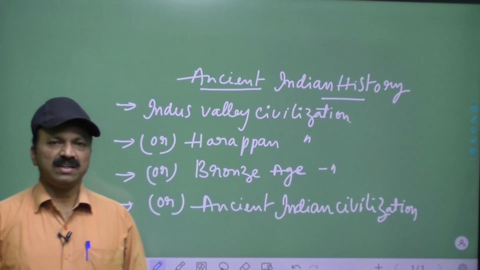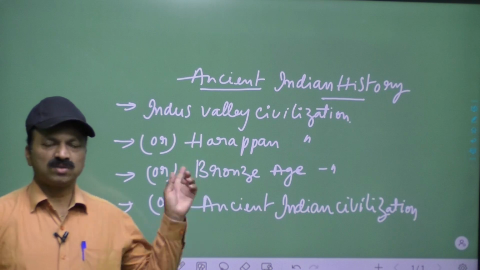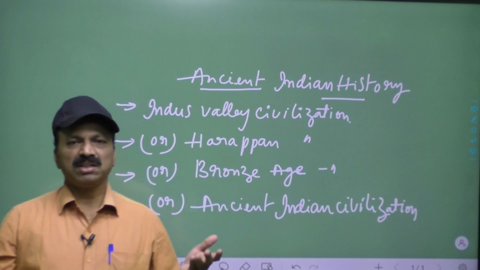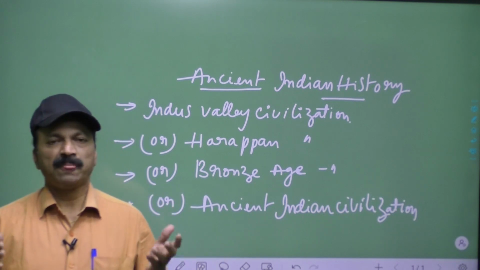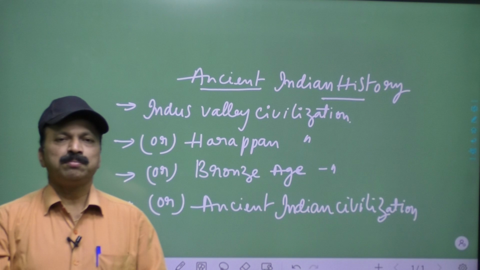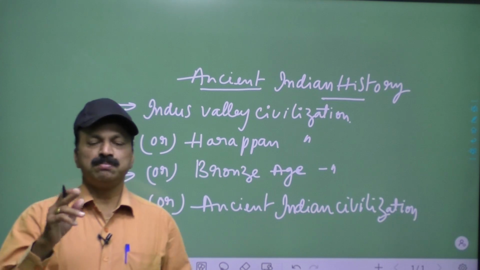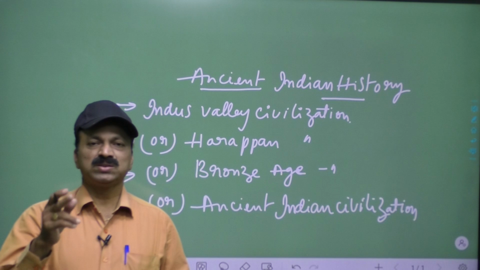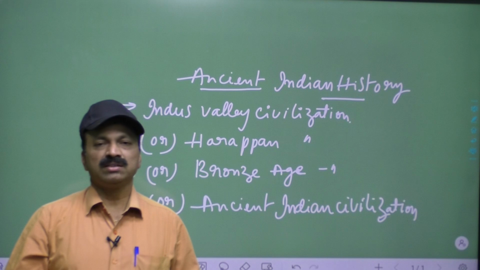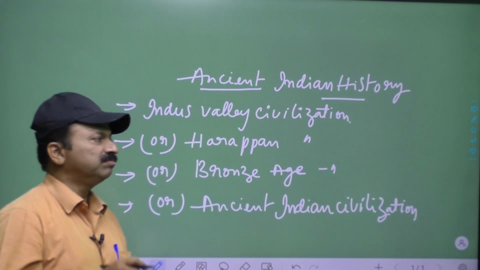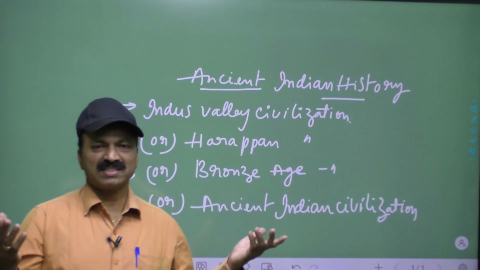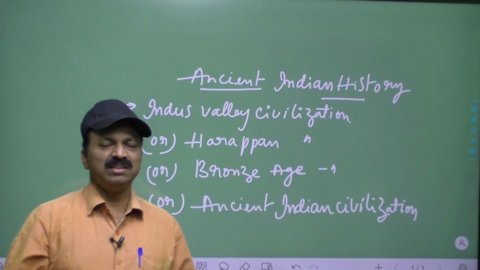For this IVC, Indus Valley civilization, it is called Indus Valley because many sites came to light beside the river Indus. Excavations were started in Indus Valley in the year 1921. Prior to 1921, it was believed that in India, civilization started with Aryans. But in 1921, excavations were started in Indus Valley, and one of the noblest civilizations came to light, that is called Indus Valley civilization.